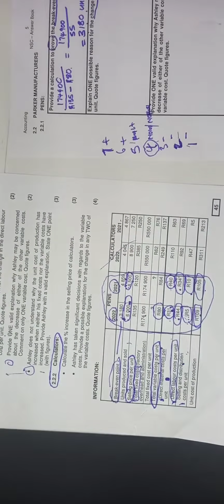So that's economies of scale. I hope you understand. That's why the unit cost has increased, even though the number of units produced has decreased. We did not produce anything compared to last year, but the unit cost has increased. This is economies of scale. You are supposed to pay rent, you are supposed to pay fixed cost and all those things. Yeah, so let's move. Let's go to calculators now.